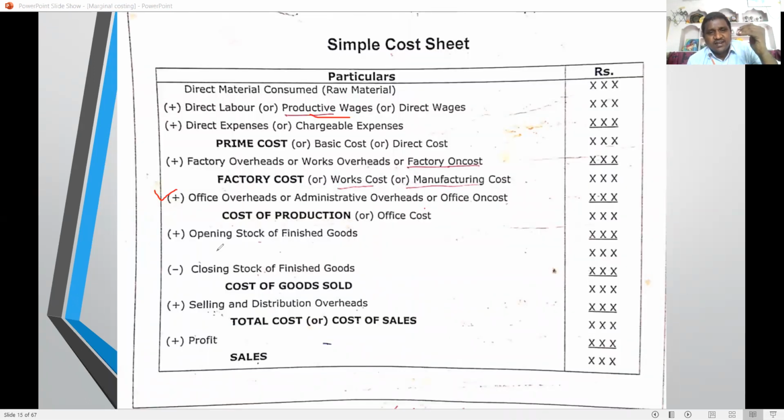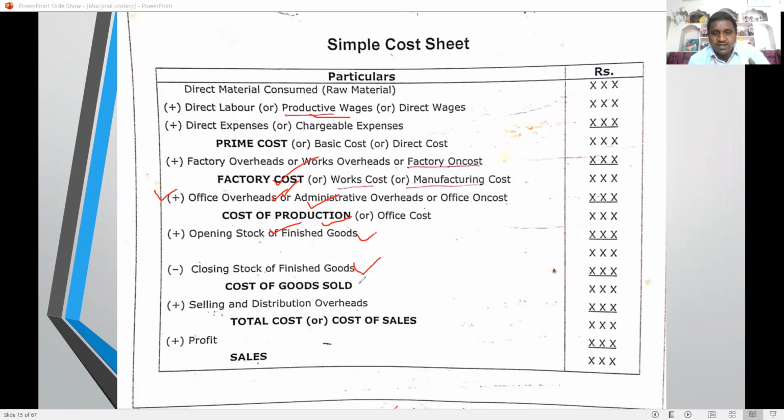All direct material, direct labor, and direct expenses are treated as prime cost. To prime cost, we add the factory overheads, then we arrive at the factory cost. Then we add the office and administration overheads, and we arrive at the cost of production or office cost. We add the opening stock of finished goods to the cost of production, and from that we deduct the closing stock of finished goods.